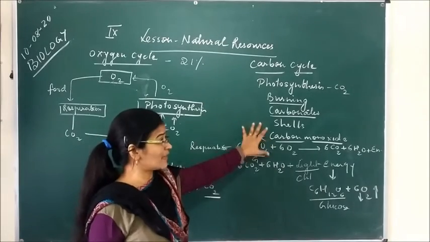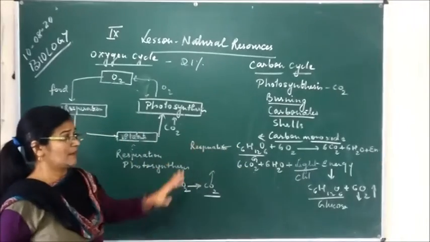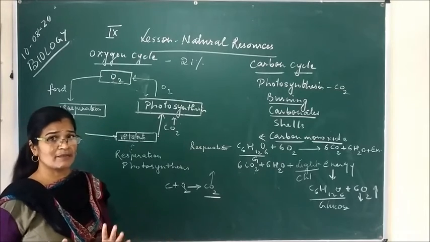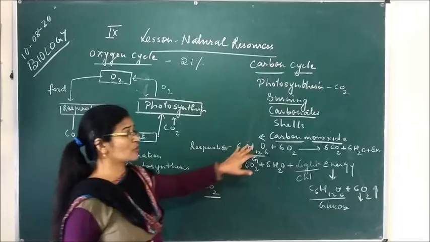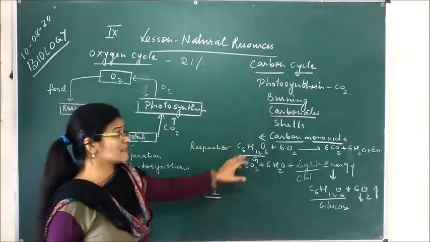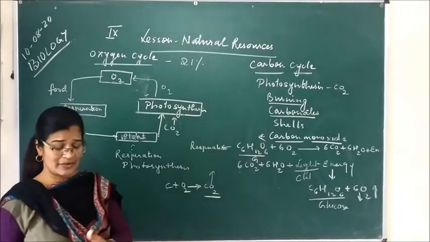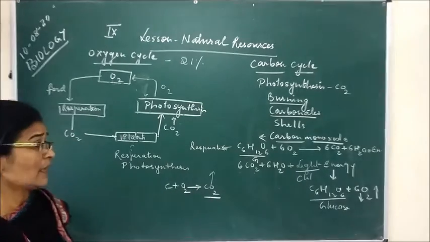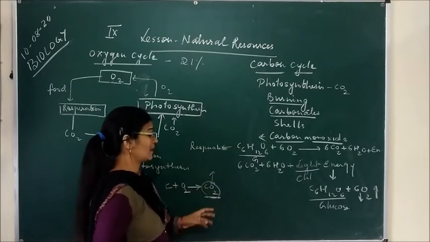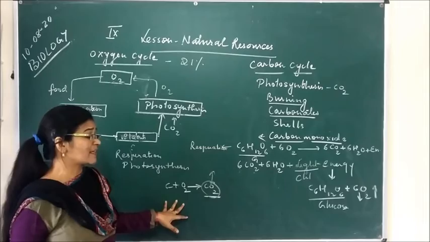But here we are talking about the carbon cycle. So carbon monoxide gas also helps in the carbon cycle, meaning when we are burning anything and it is not getting a proper supply of oxygen, then carbon monoxide gas is formed, and this carbon monoxide gas also goes into the atmosphere, and it also takes the form of carbon. And carbon dioxide gas especially, when it is released in excess amount in the atmosphere, causes global warming, because carbon dioxide is a warm gas, and when it increases in amount, that leads to global warming.